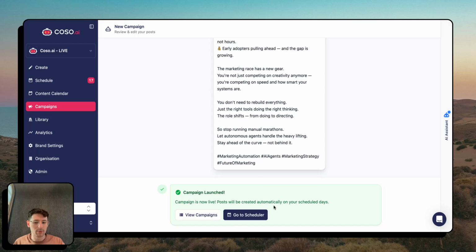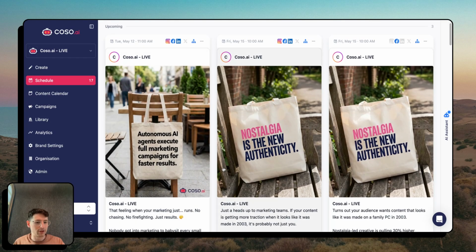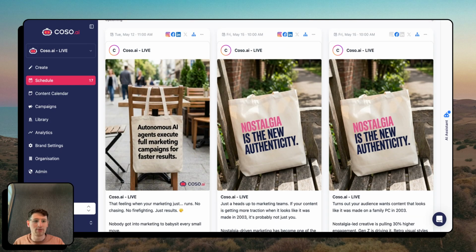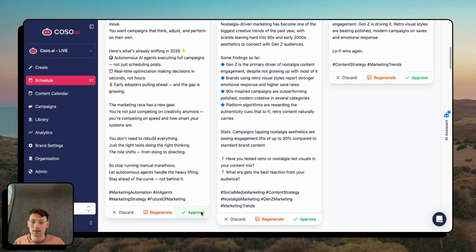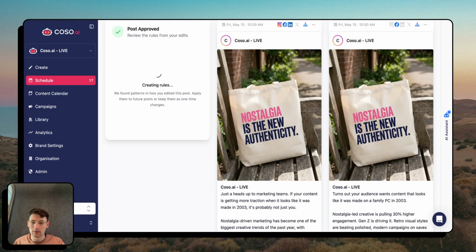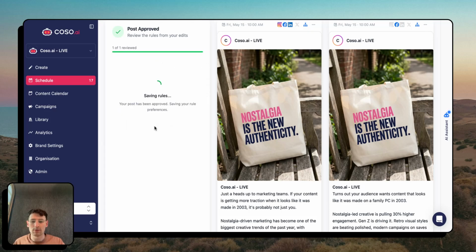Amazing. So the campaign's launched. I can go to the scheduler and there are some other posts Koso's created for me, but I can jump in here and just approve this. Tuesday, May 12th, 11 a.m. That's tomorrow morning. This is the post and I can approve it. It'll do a quick check as well for any rules that haven't been applied. So: condensed captions, 50% length for clarity. Yeah, I'll apply that to all future posts to keep them nice and short.